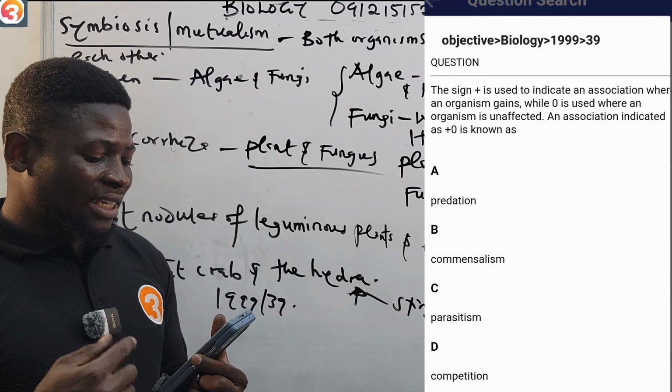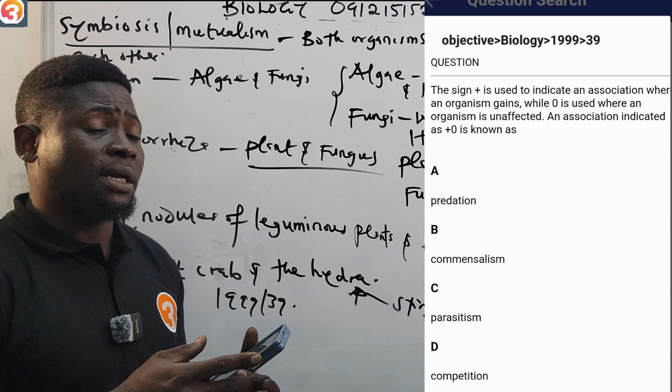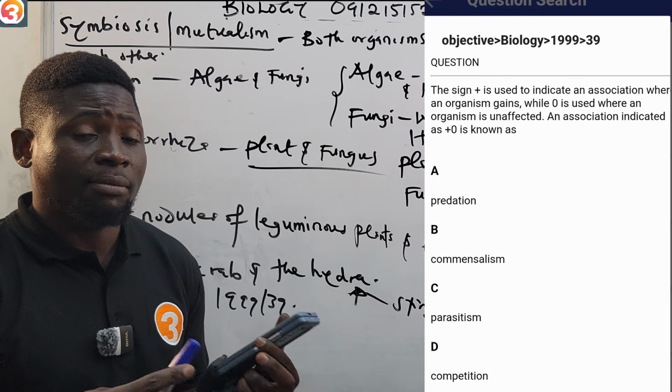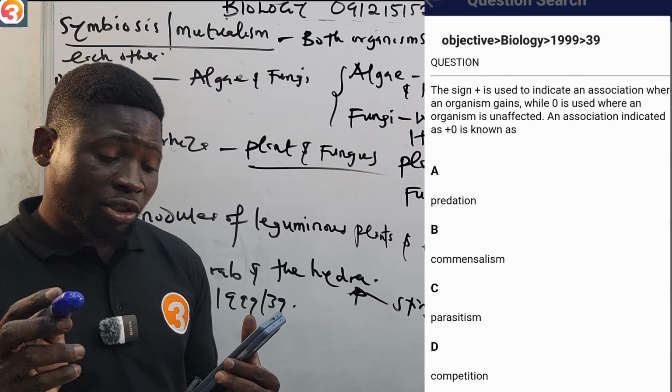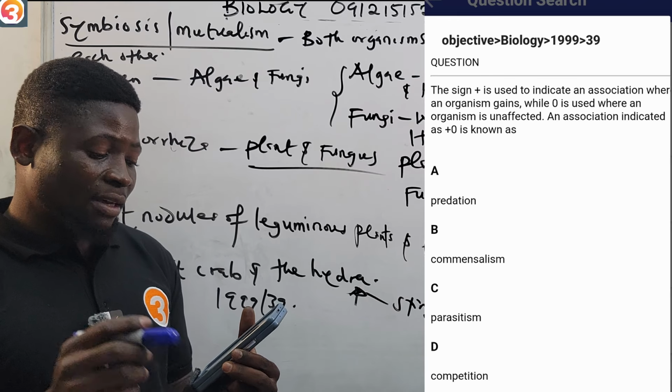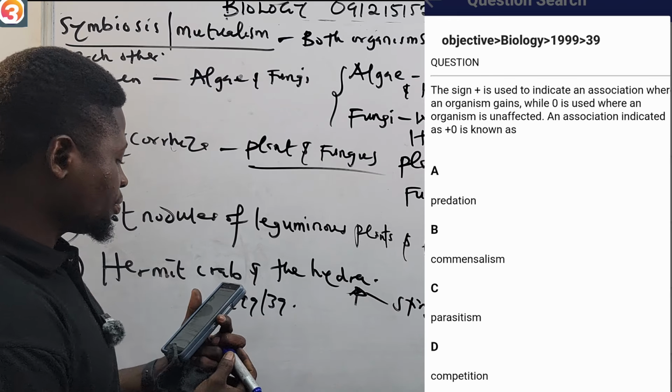An association indicated as plus-zero is known as what? One is gaining, the other one is not affected. It's not losing, but it's not gaining. A, predation. B, commensalism. C, parasitism. D, competition. Tell me the answer in the comment section.